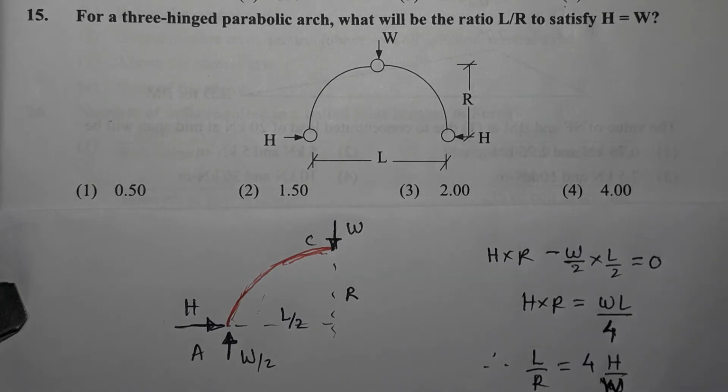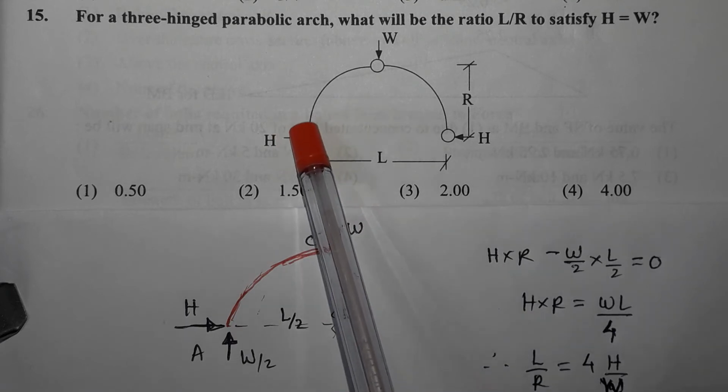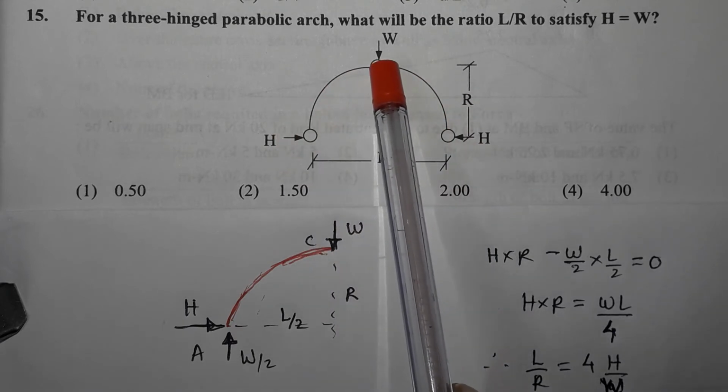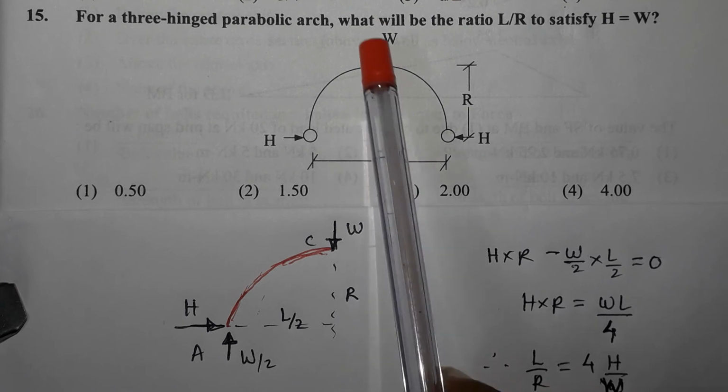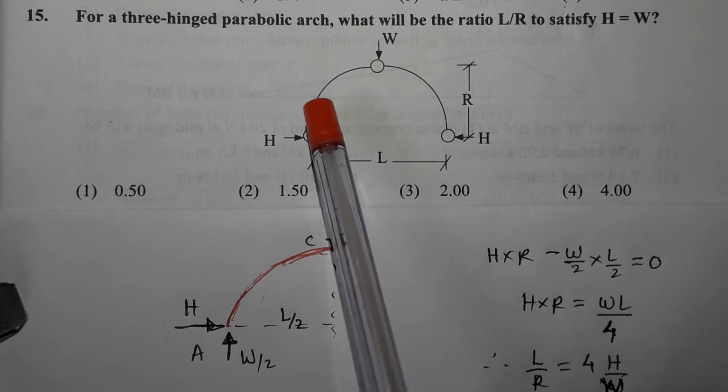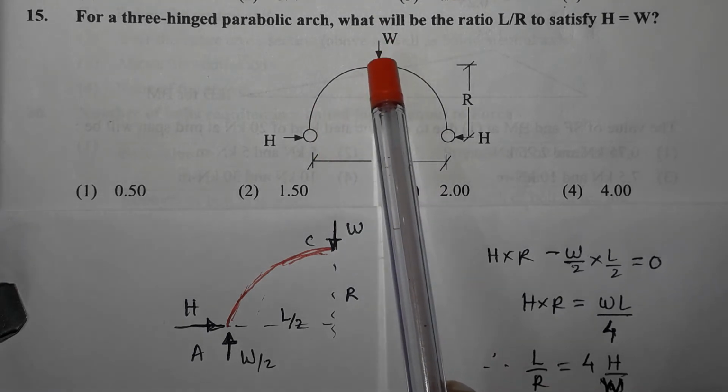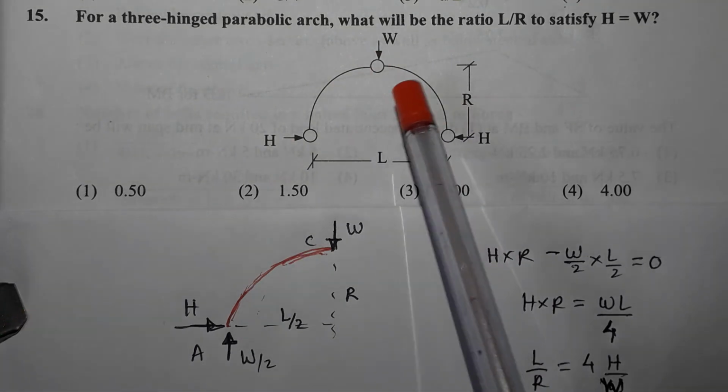Next question, for a 3-hinged parabolic arch, what will be the ratio L by R to satisfy H equal to W? Now here the 3-hinged parabolic arch is shown, and a central point load W is acting exactly on the topmost position, where the third hinge is also provided.